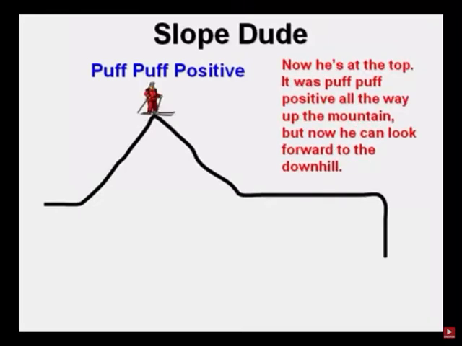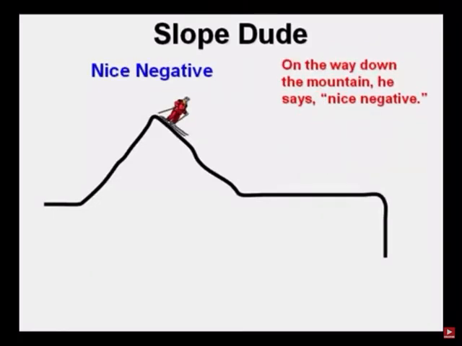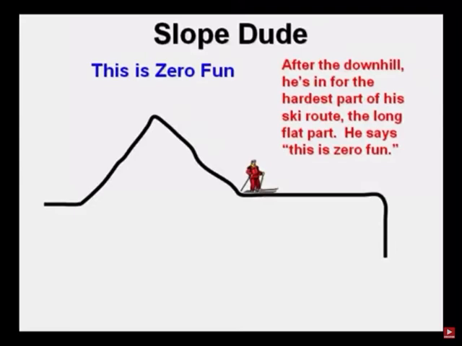Now he's at the top. It was puff, puff, positive all the way up the mountain. But now he can look forward to the downhill. On the way down the mountain, he says, nice, negative, nice, negative. And now, after the downhill, he's in for the hardest part of the ski run, the long, flat part. He says, this is 0 fun.